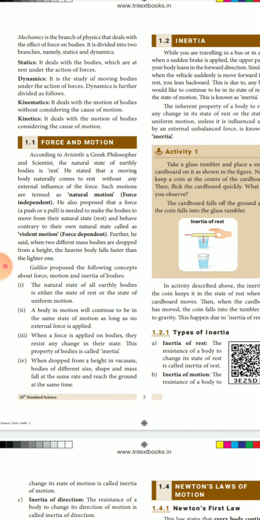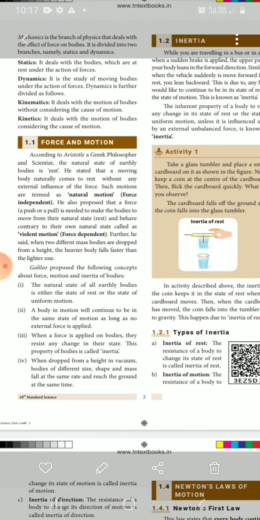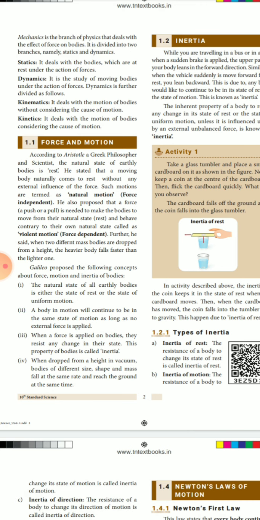Dynamics is the study of moving bodies under the action of forces. Moving bodies means car, lorry, bus, etc. Dynamics is further divided into kinetics and kinematics. Kinematics deals with the motion of bodies without considering the cause of motion.